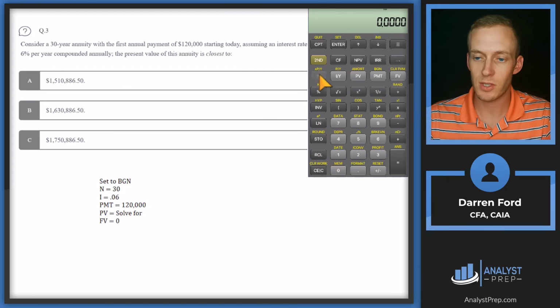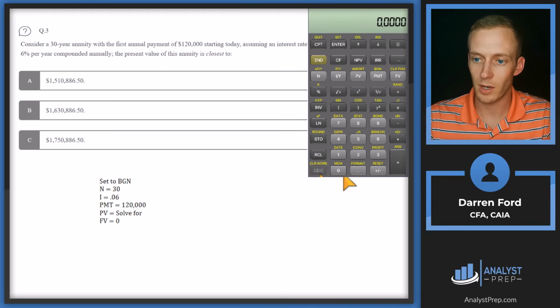So we've got N as 30, interest rate at 6, payment at 120,000, and future value is going to be 0 since it's an annuity. And then we'll compute that present value, and we get minus 1.75 million, which is going to line up right here with answer C.